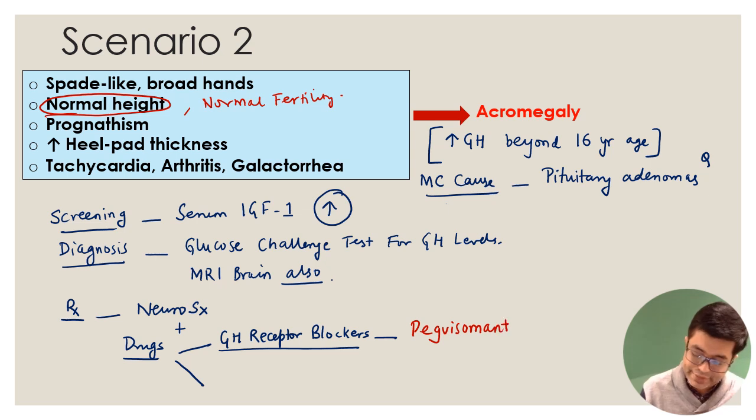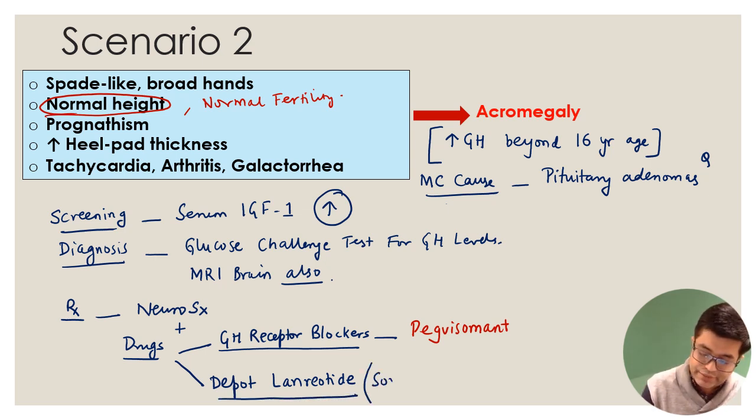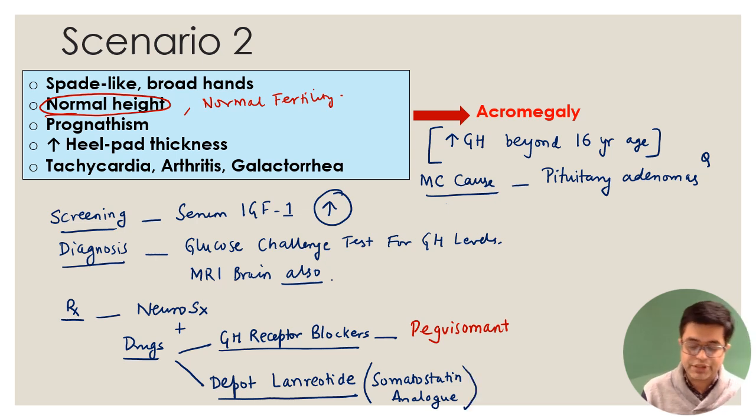Pegvisomant. Second type of therapy is depot preparation of lanreotide. What is lanreotide? It is a type of somatostatin analog. And by this somatostatin analog action, it reduces growth hormone secretion in the patient. And depot preparation makes sure that you don't need to take the drug on a daily or long-term basis. And this tends to decrease the growth hormone secretion.